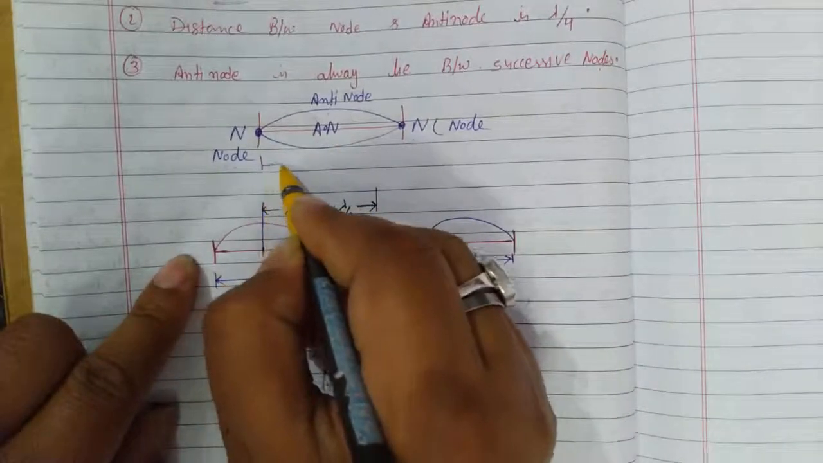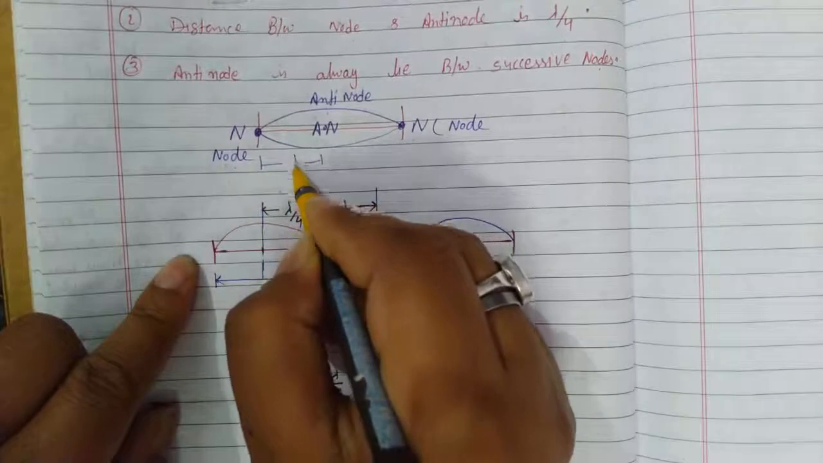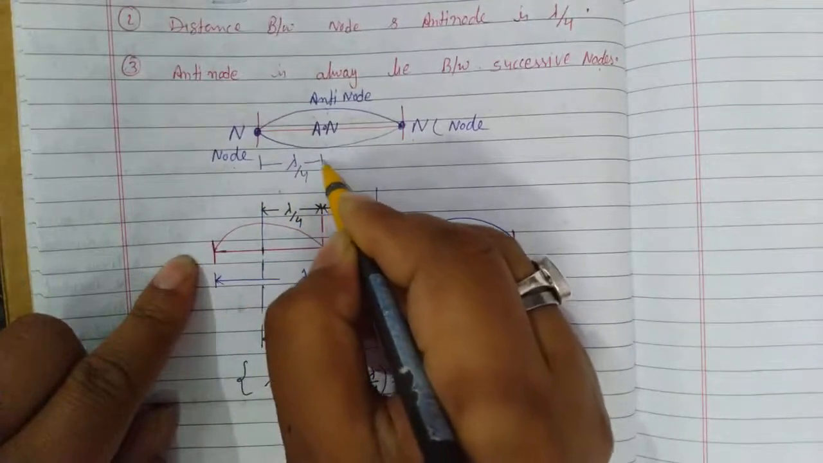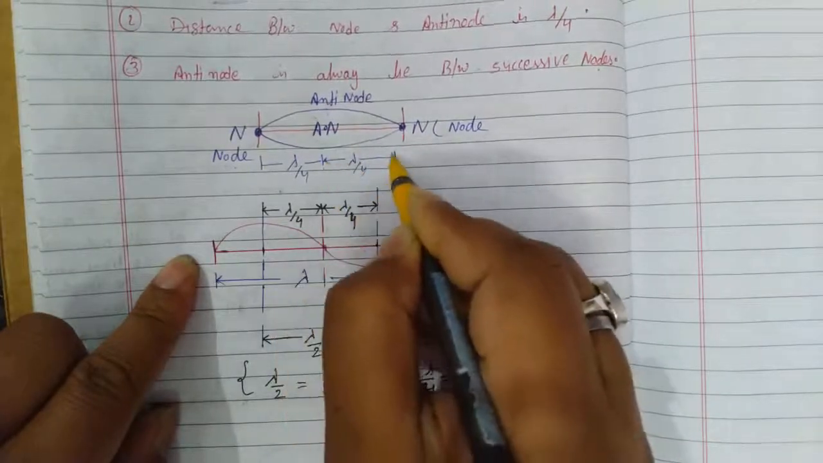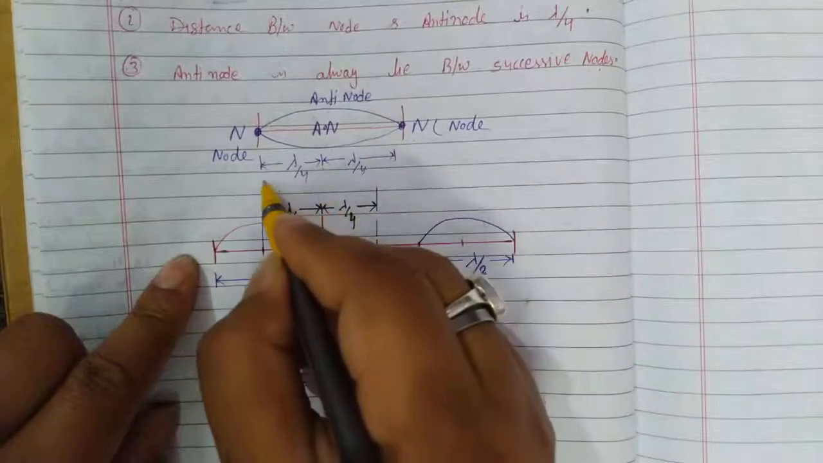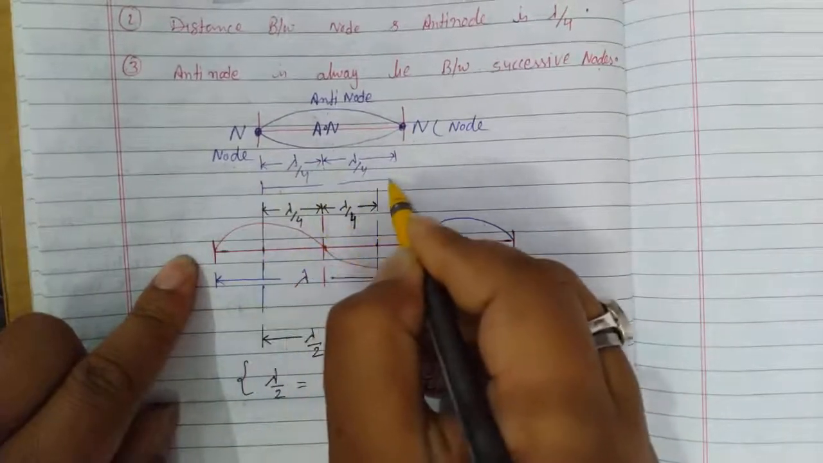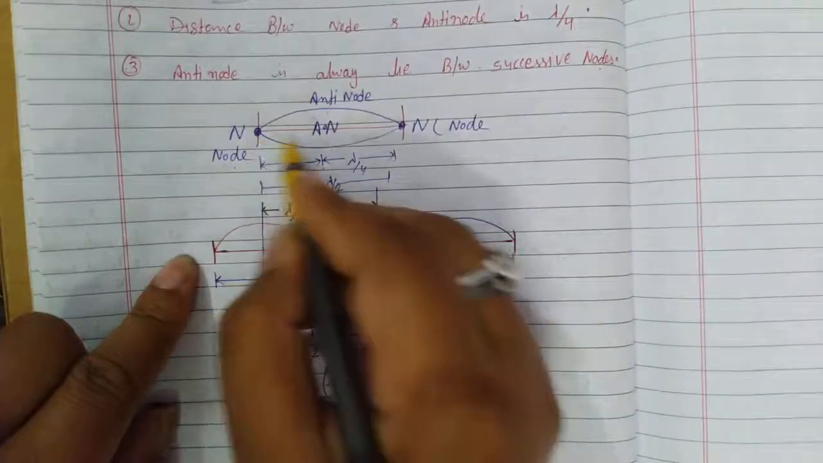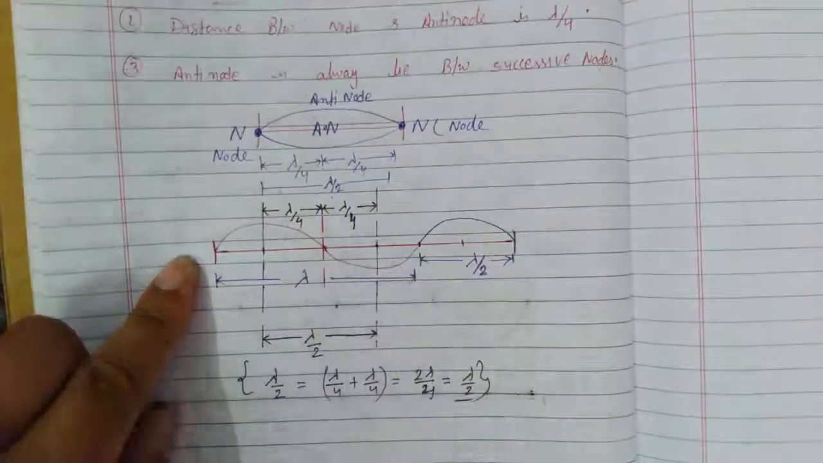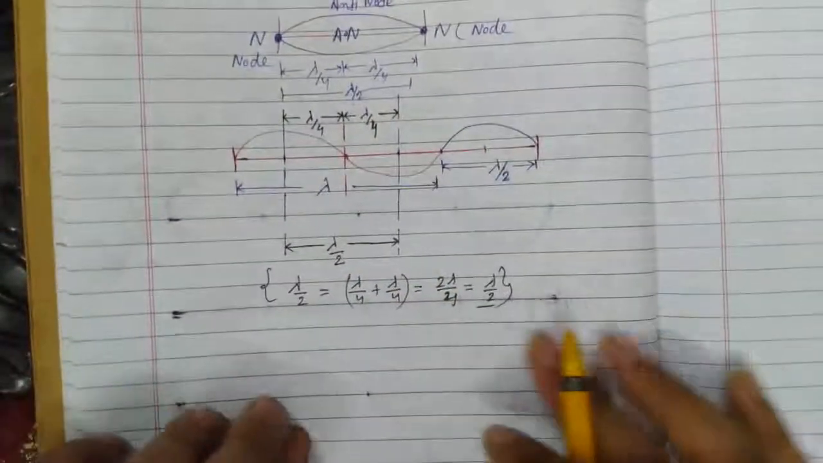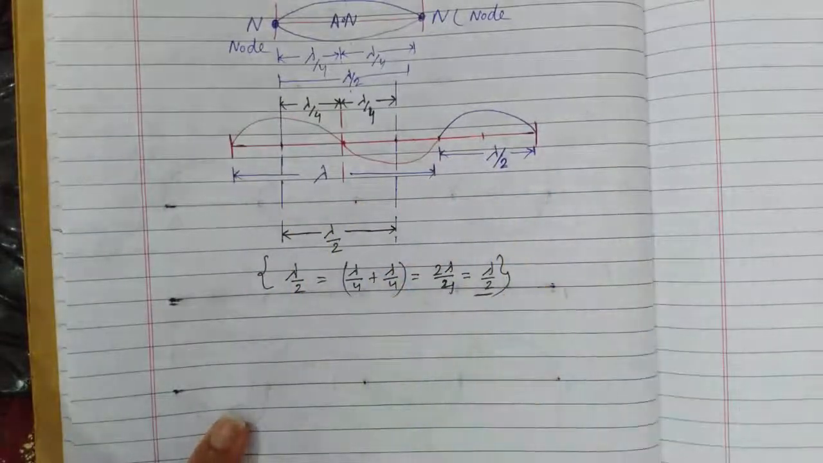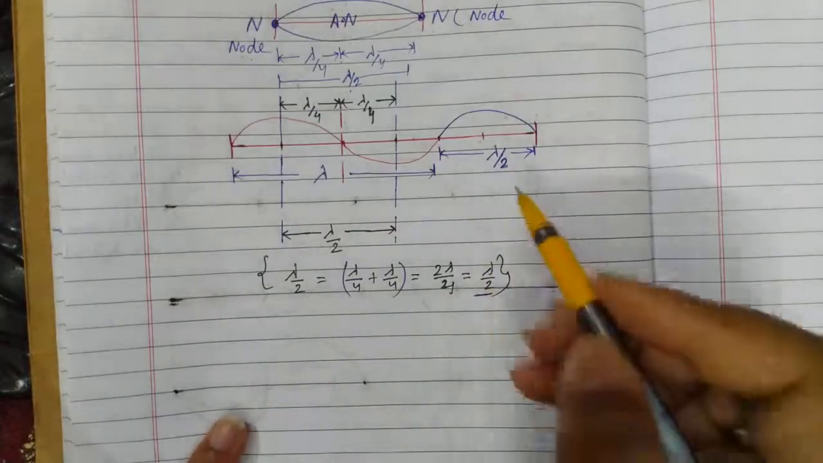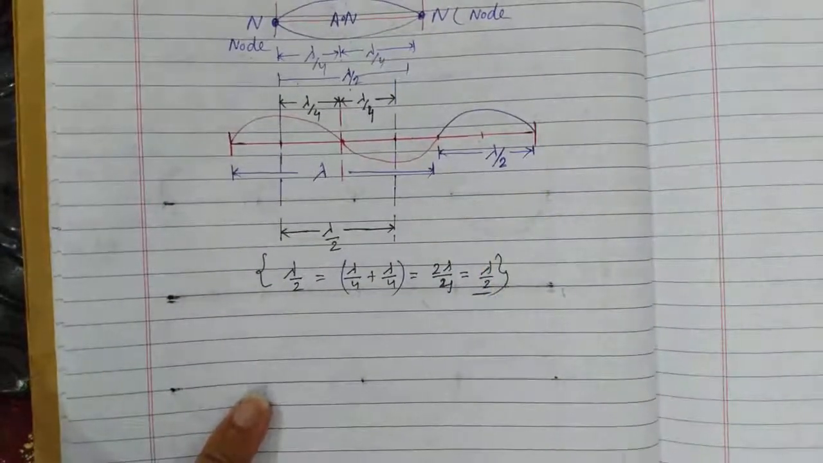So the distance from antinode to node is lambda by 4, and the distance between two consecutive nodes is lambda by 2. Now there is an important representation which helps in the formation of the musical modes of frequency in the string or the open pipe.